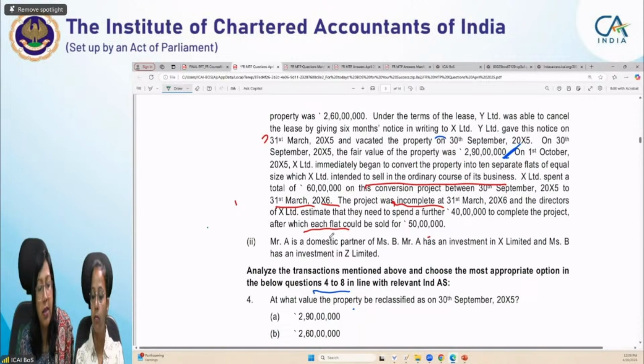Analyze the transaction. Ma'am, it's work in progress. Therefore, cost or NRV. Yes, Pratik, cost or NRV. It's an inventory because you are going to sell it, no? Though it is under construction, it will be your cost or NRV. Analyze the transactions mentioned above and choose the most appropriate option in the below questions 4 to 8 in line with the relevant Ind AS. Sorry, I have to read the second scenario. Mr. A is a domestic partner of Miss B. Mr. A has an investment in X Limited and Miss B has an investment in Z Limited.